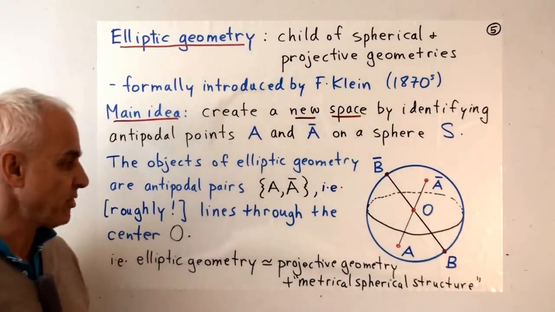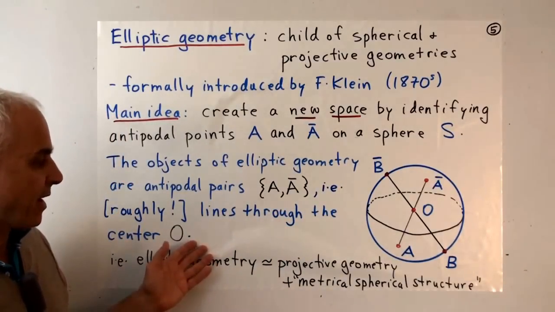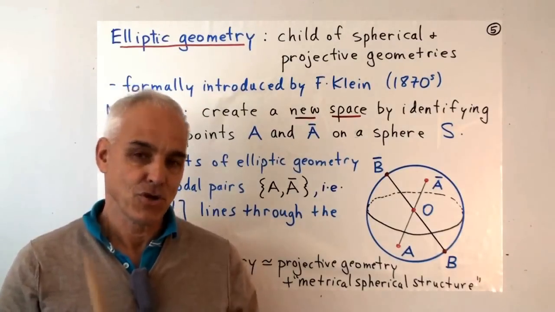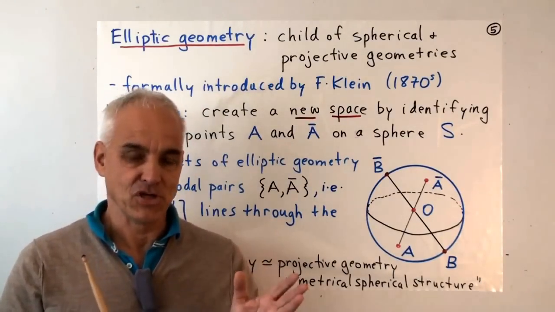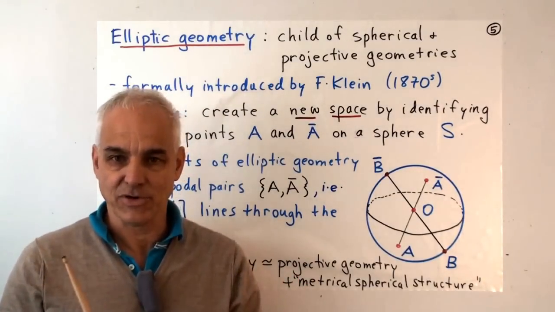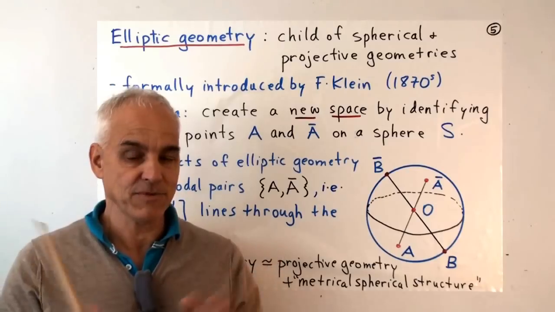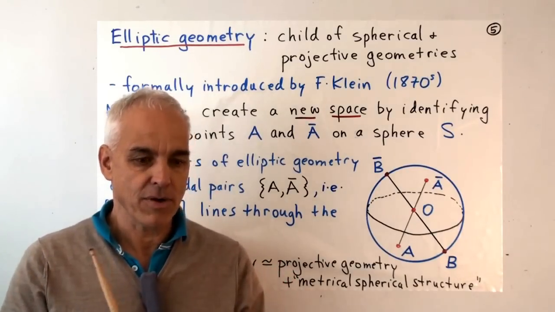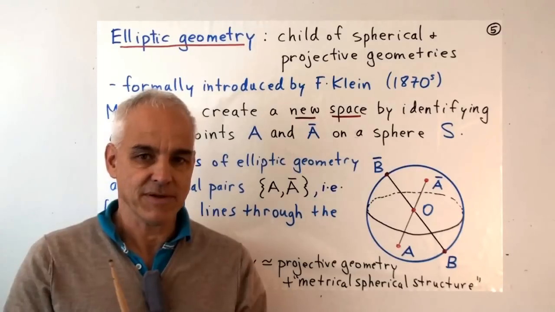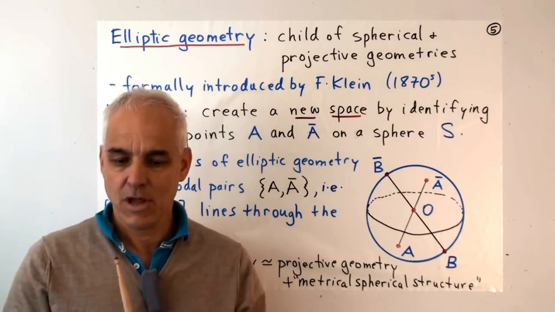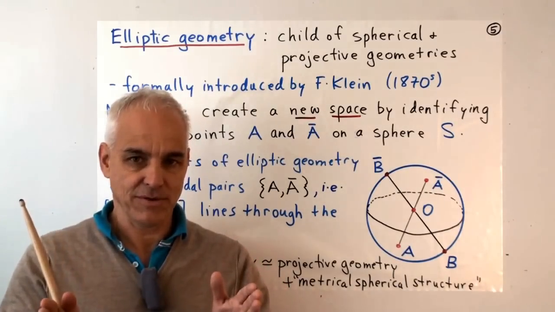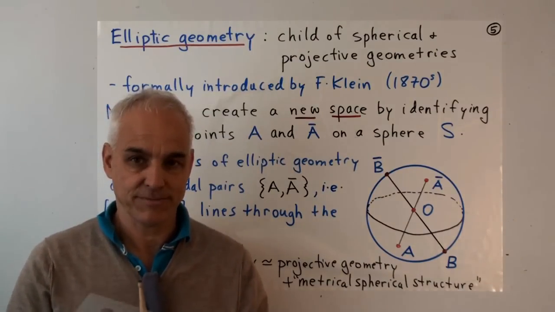So this is elliptic geometry, and it's going to be a sister geometry to hyperbolic geometry. So Klein realized that elliptic geometry and hyperbolic geometry, and he was the one who gave names for both of those geometries, were very closely connected and somehow two sides of some kind of coin. We're going to see that these two geometries are very, very parallel to each other. They really are sister geometries.